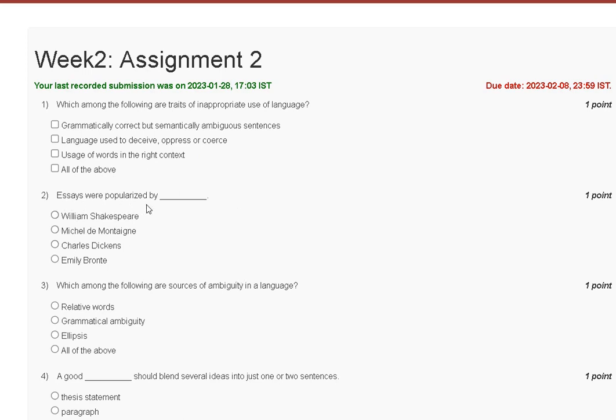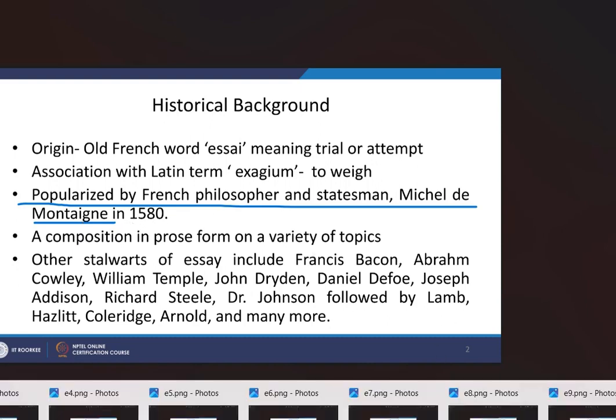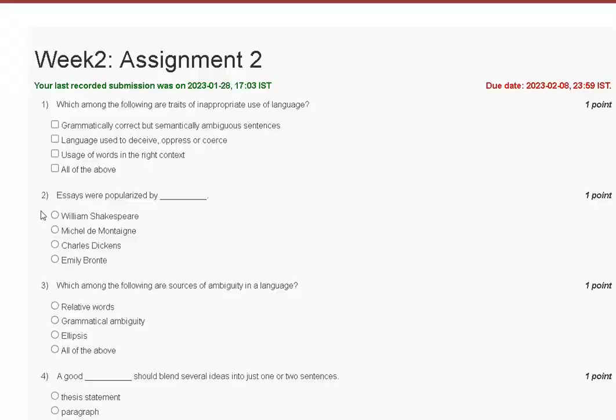Question number second. Essays were popularized by. So the explanation of question number second is here. Essays were popularized by French philosopher and statesman Michel de Montaigne in 1580. So the correct answer to question number second is option number B.